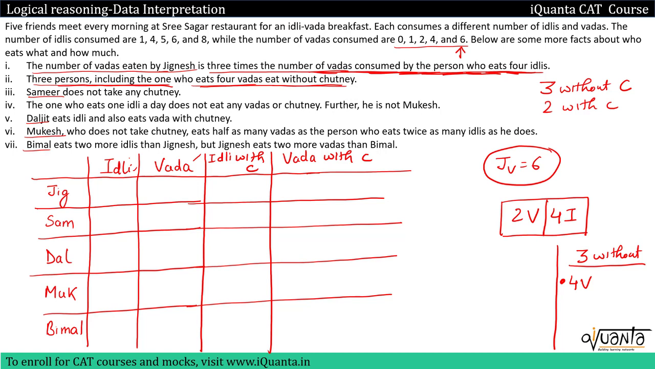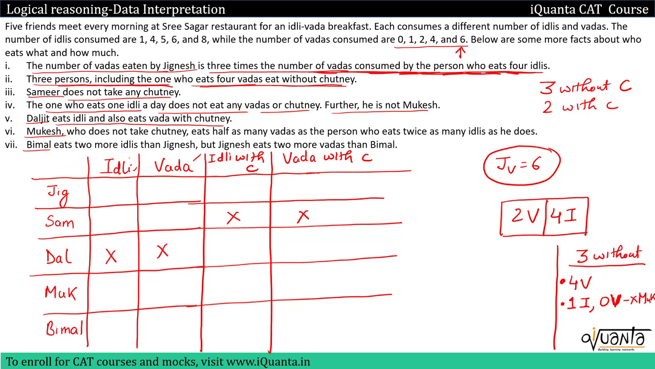Next one is Samir does not take any chutney. So for Samir with chutney, I'll write crosses over here. Next one is the one who eats 1 idli a day does not eat any vadas or chutney. Further, he is not Mukesh. So there is one person who is eating 1 idli and 0 vadas. He is also in those 3 people who are eating without chutney, but this person is not Mukesh. So let me write not Mukesh over here. So we have found 2 people who are eating without chutney. Next clue is Daljit eats idli and also eats vada with chutney. So Daljit is the one who is eating with chutney. For Daljit without chutney, I'll put crosses over here.